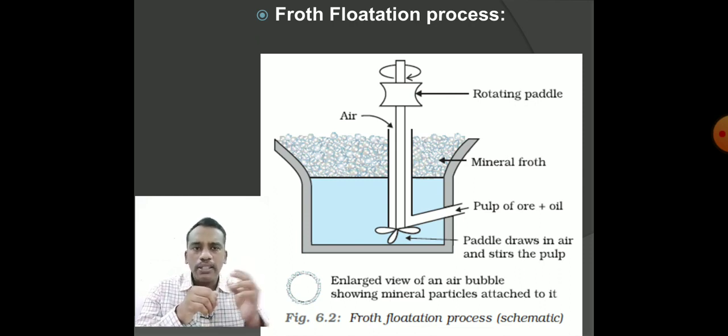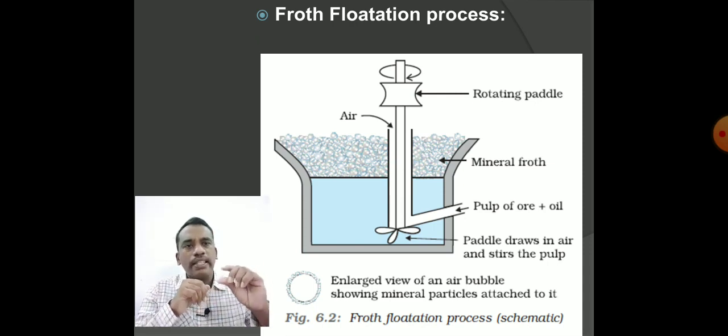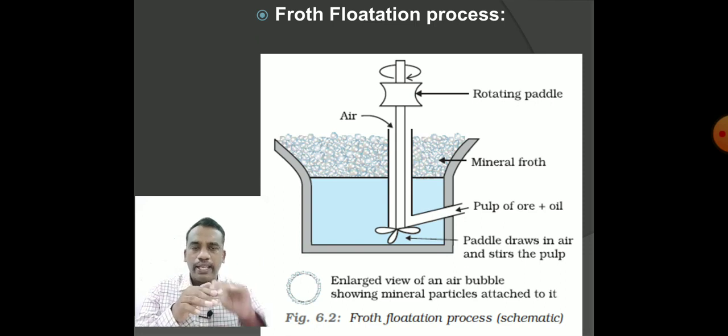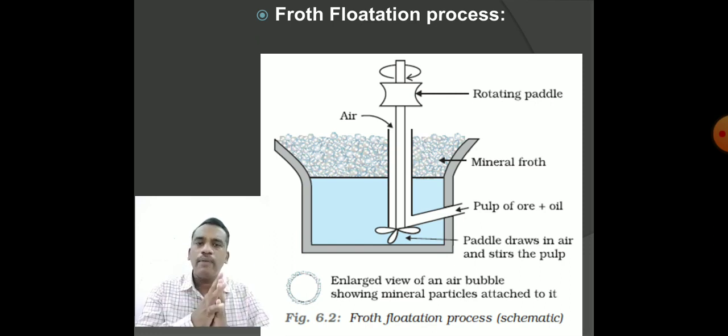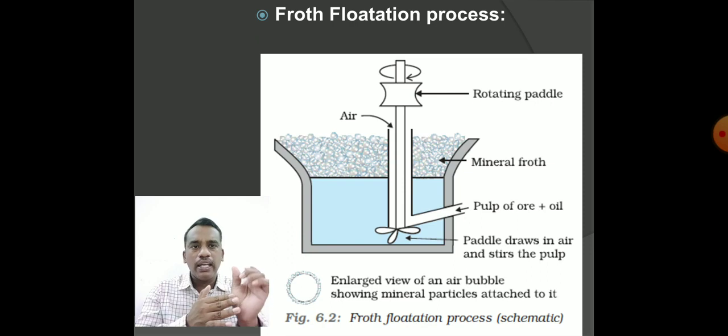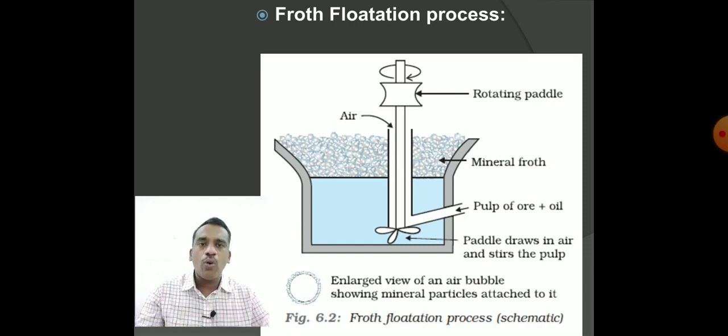What is passed into the container? Pulp of ore plus oil, and at the top there are rotating paddles, which will make the atmospheric air to be mixed. Generally when we are using a bucket of water and detergent, you will be mixing with hand. Here you are going to mix with the help of a rotating paddle, and the paddles which are present at the bottom draw the air. So the froth will be generated, and the froth will be enriched now with the mineral, that is the ore containing the sulfide.